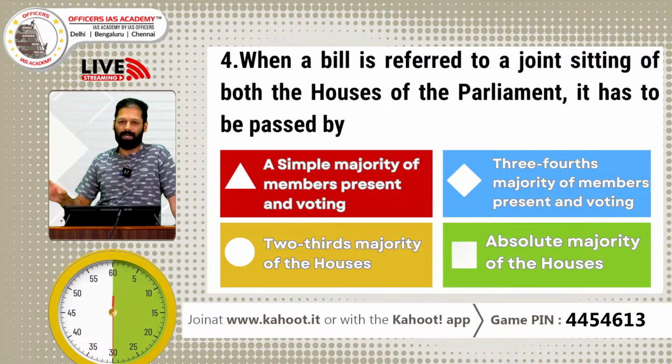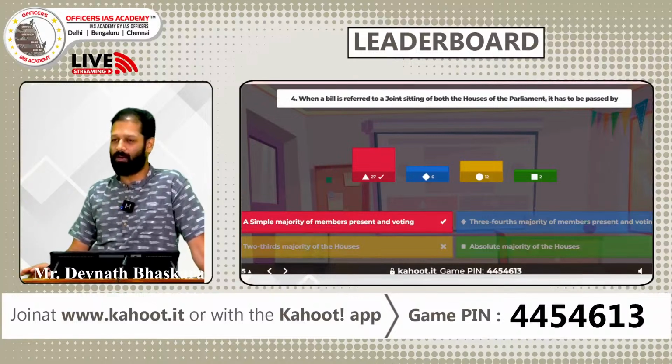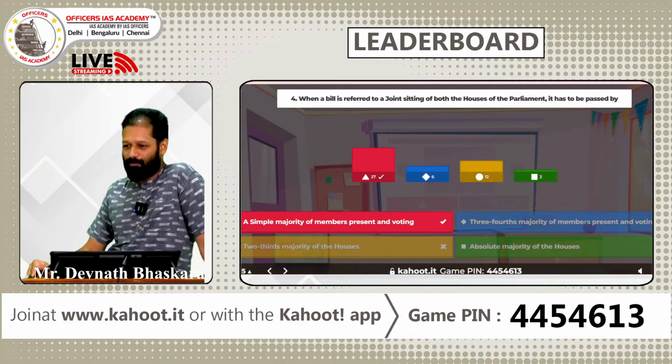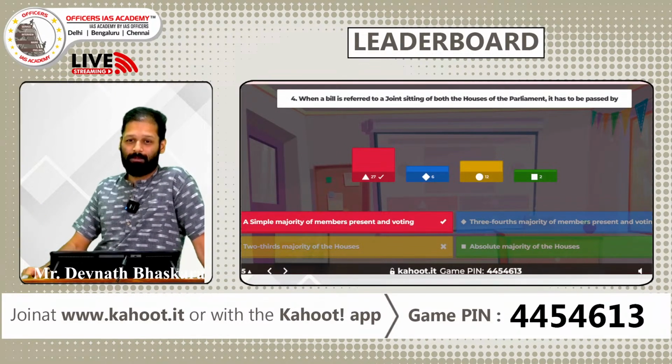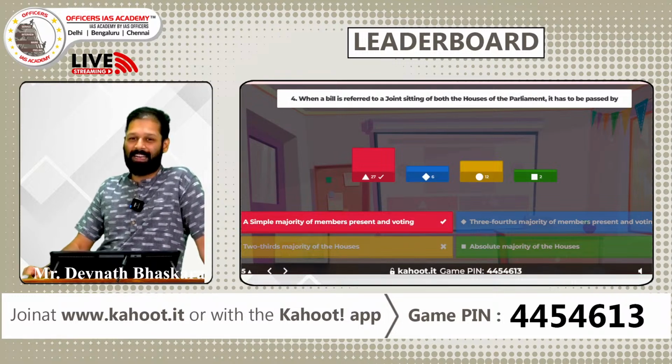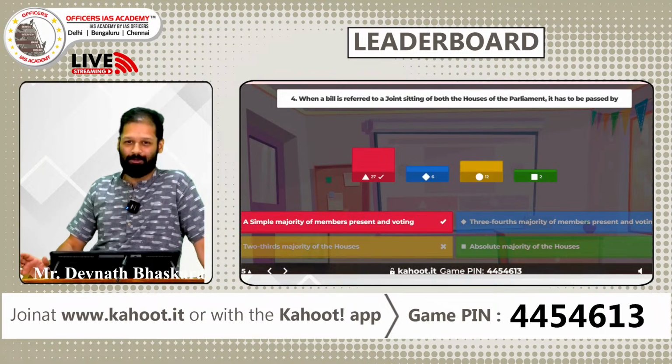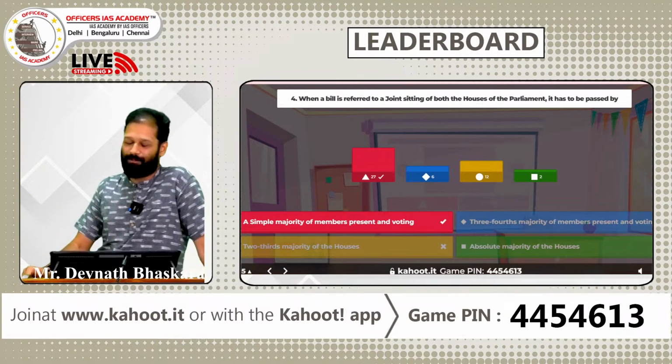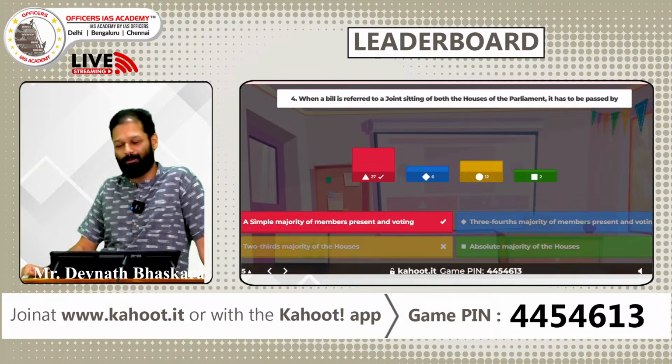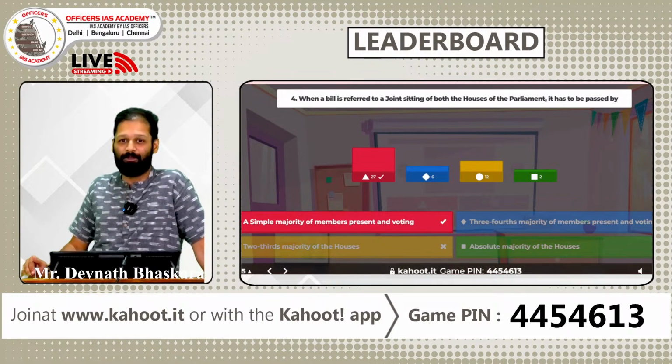It is either passed or it is just chucked out. Joint sitting in recent times we have not seen, but we'll have to see this new Lok Sabha, what's going to happen in the time to come, because this new Lok Sabha's composition, the dynamics of it itself is very, very different. Let's see what happens in the next 5 years, whether we are going to see some joint sitting or not.